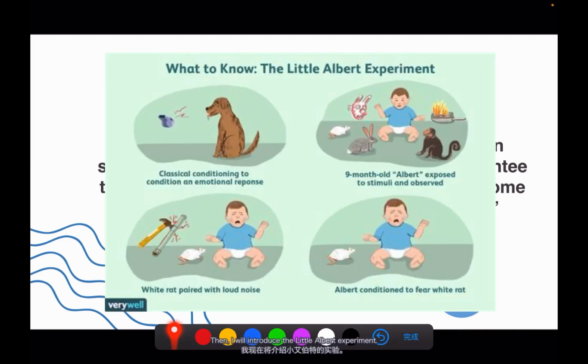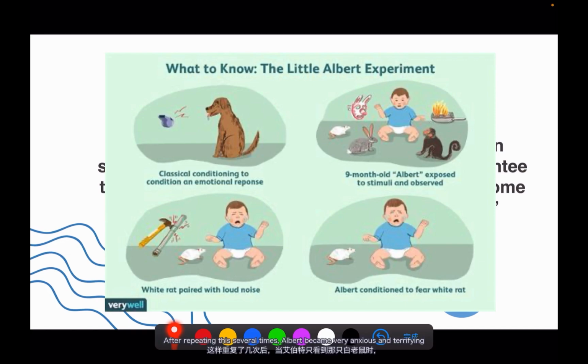Then I will introduce you to the Little Albert experiment. John Watson and his students mainly let a nine-month-old baby, whose name was Little Albert, be exposed to a white rat and other furry animals, like a rabbit or a dog or a monkey, as well as to cotton wool, burning newspapers, and other stimuli, all of which did not frighten Albert. Later, however, Albert was allowed to play with a little rat. Watson then made a loud sound with a hammer, which frightened Albert and made him cry.